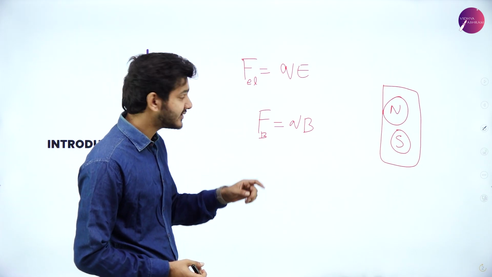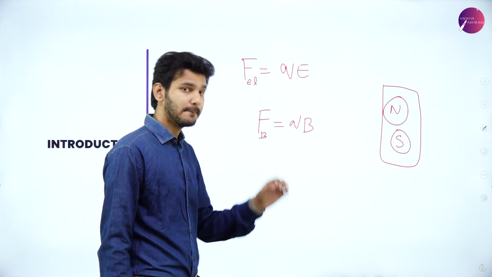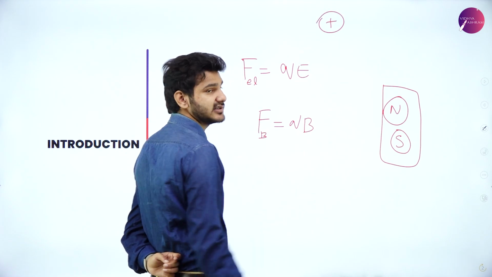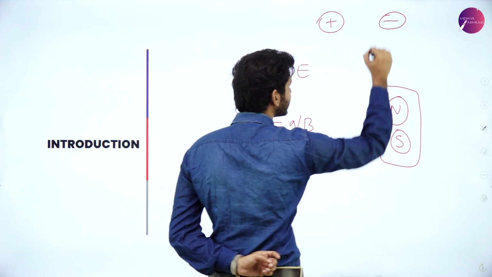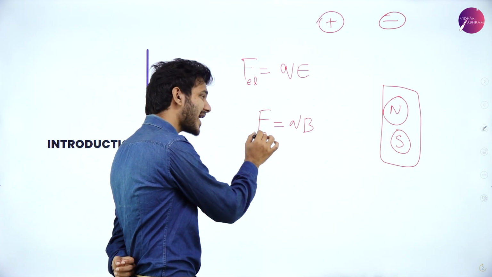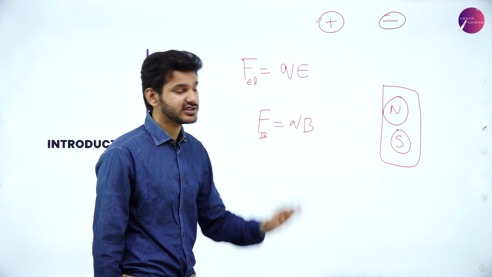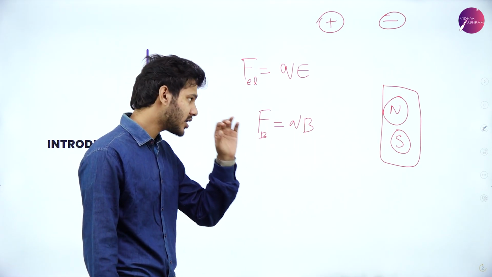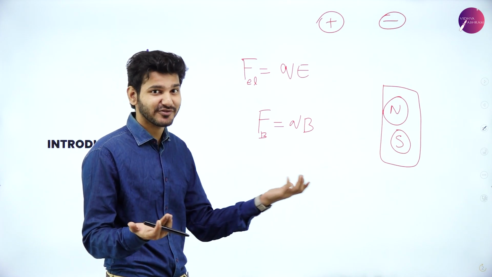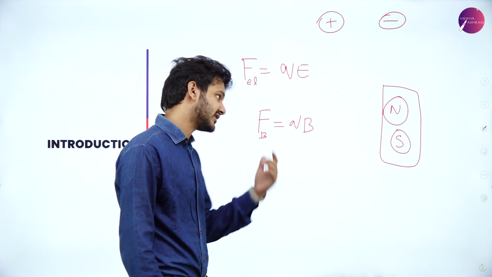For that particular reason, we cannot write this equation like this, because here we can only talk about positive charges or negative charges. But in the case of magnetic forces we cannot say just in terms of North Pole, just in terms of South Pole, because they do not exist. They actually do, but for now you assume that they do not. So we cannot write it as such.